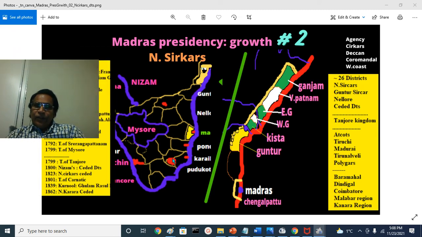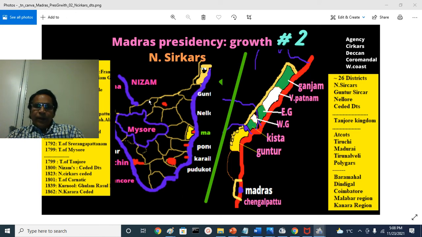Briefly, these districts are the Circars districts. We talk about Ganjam, Visakhapatnam, East Godavari, West Godavari, Krishna, Guntur and Nellore. And then we have agency districts such as Visakhapatnam and Ganjam. Parts of the agency are Eastern Ghats.